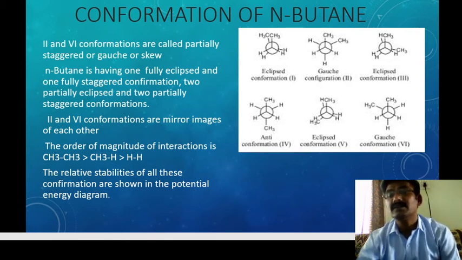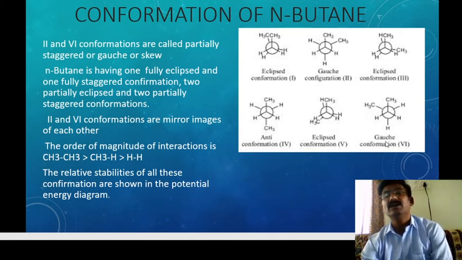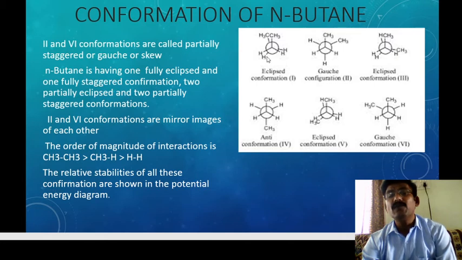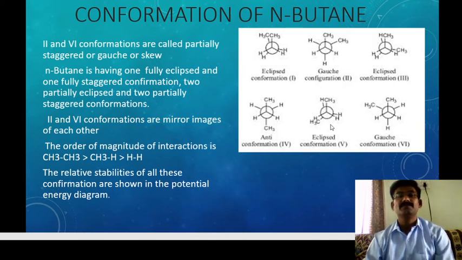The anti-form is fully staggered, but the second and sixth Gauche forms are partially staggered, or skew form. The first one is fully eclipsed, and the third and fifth are partially eclipsed.